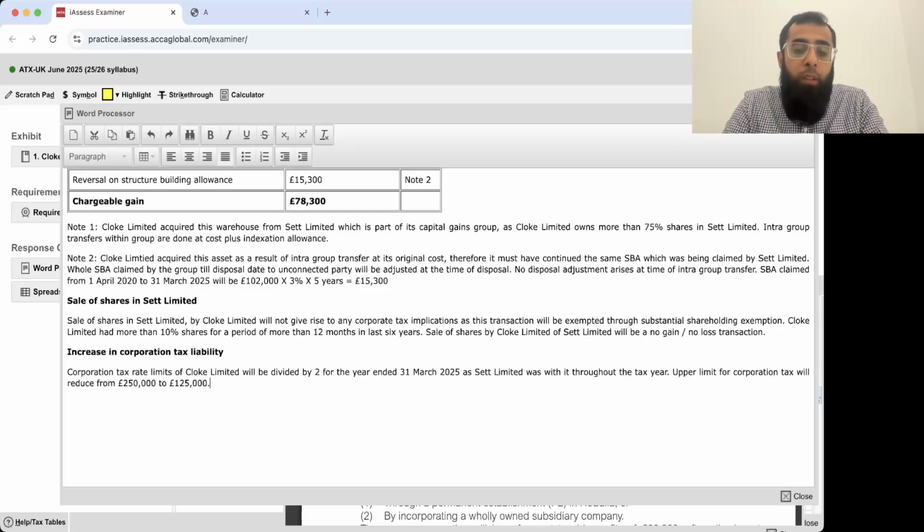Now, Cloak Limited's profit for year ended 31st March 2025, after adjusting sale of warehouse and sale of shares of Set Limited, will be how much?